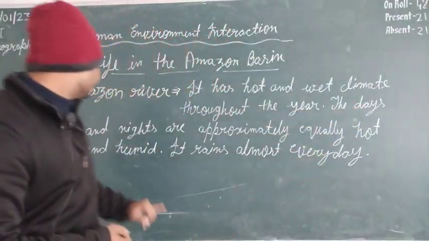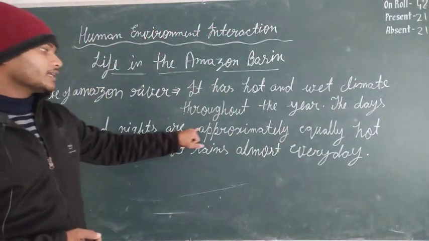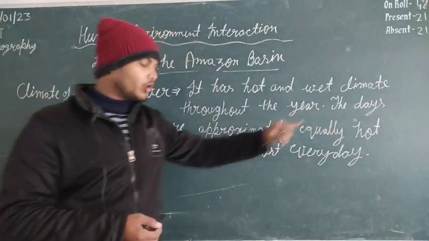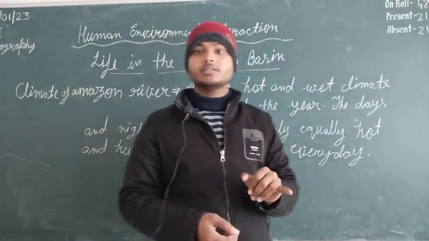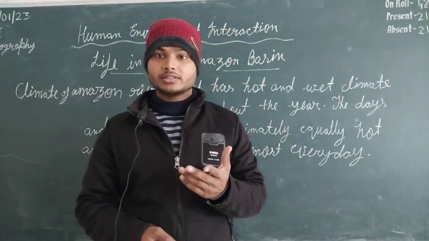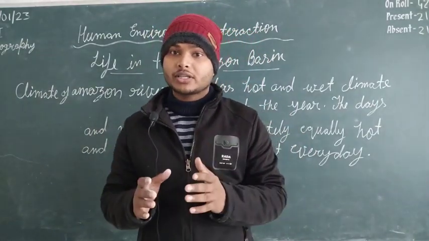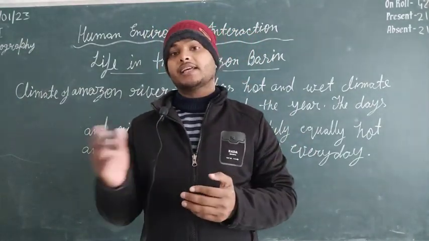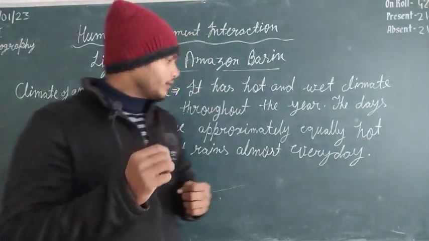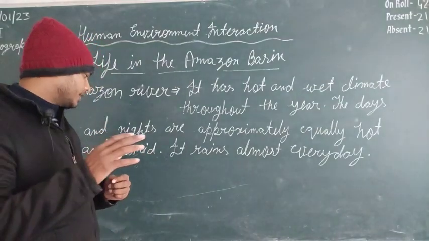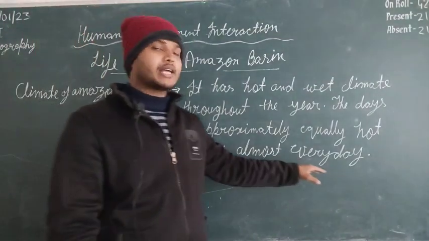The days and nights are approximately equally hot and humid. As we know, the equatorial region gets direct sun rays throughout the year, so it has a very hot and humid climate throughout the day as well as in the night. There is only a little difference between the temperatures, but they are almost the same. It rains almost every day.